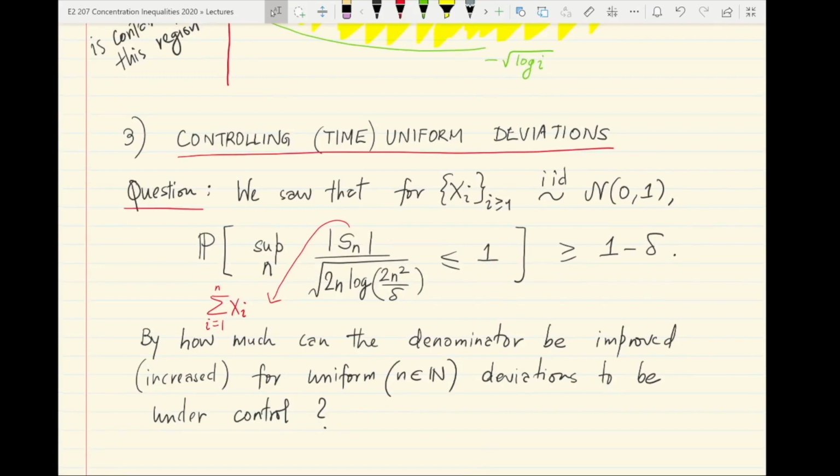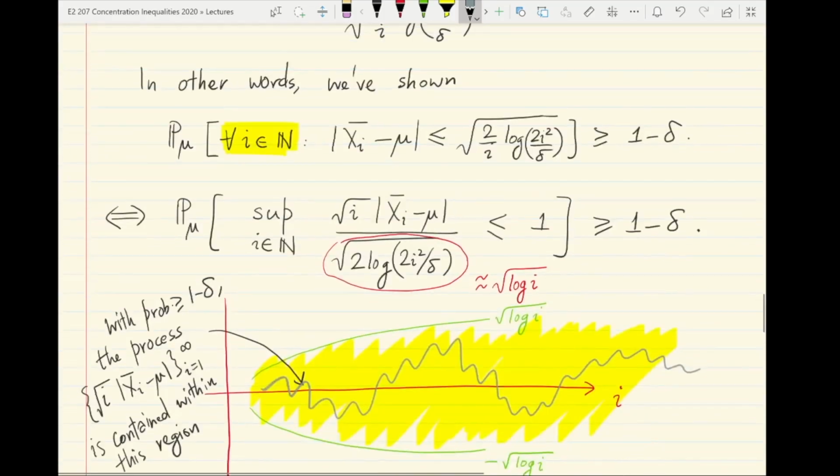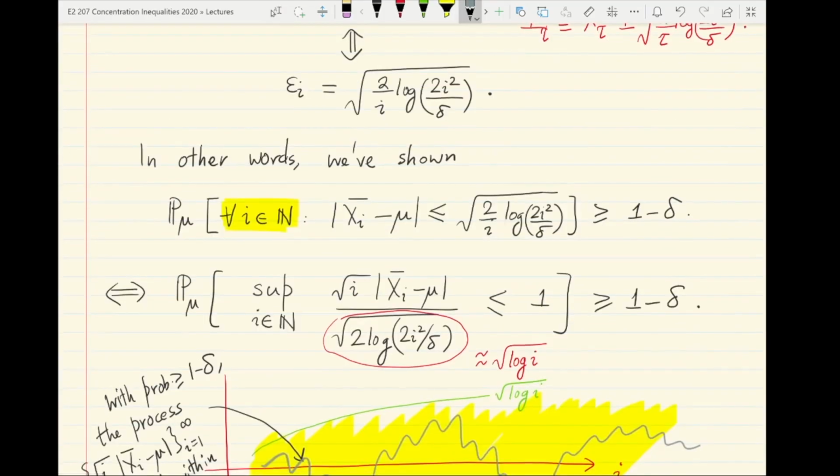So here's a natural question. We saw that in the mu equal to 0 case, when the xi are a sequence of infinite IID random variables drawn from the standard normal distribution, then we saw the probability involving the largest possible value of this ratio, the absolute value of Sn divided by square root of 2n log(2n squared by delta). Sn is nothing but the sum of the first n random variables xi. We have just represented xi bar as Si divided by i.